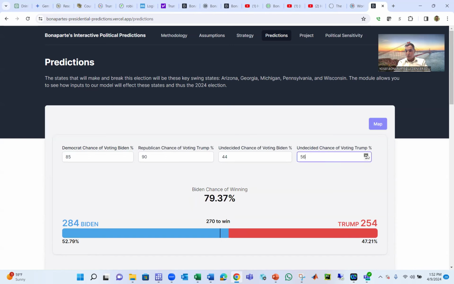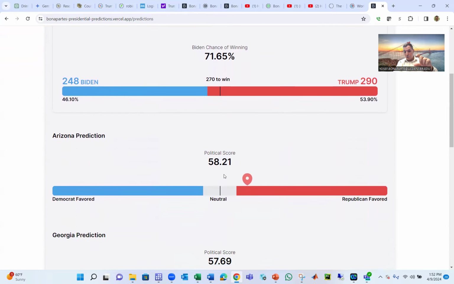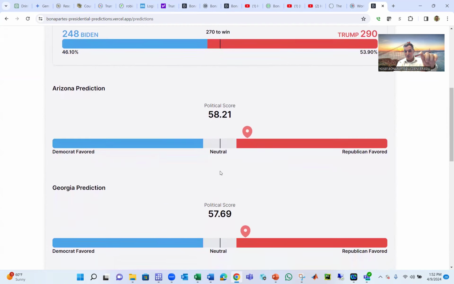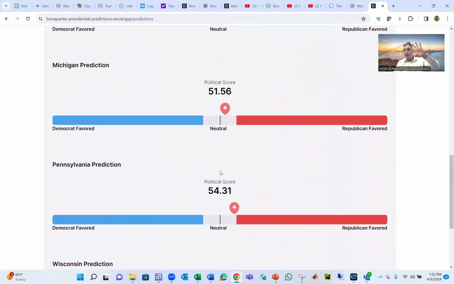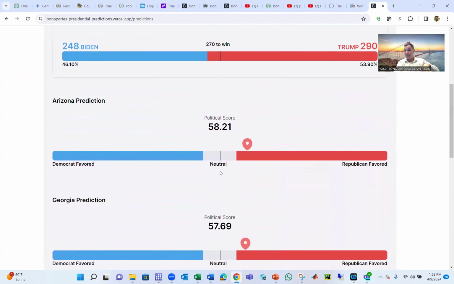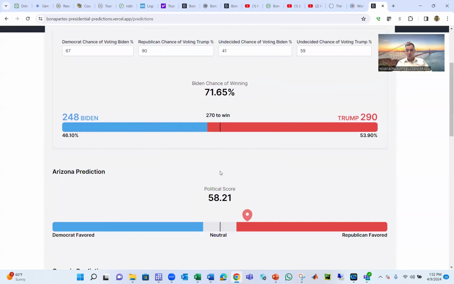If more independents break into Trump, and Democrats are angry about Gaza, Biden loses more. So you can see here that Trump is getting more delegates, but he's still not winning here, because if a state is 50% or more, I give the delegate to Trump. But remember, this is individual states: 58, 57, 51, 54, and 57. Trump has to win 4 out of these 5 states. So although he can win marginally in each state, because he has to win 4 out of the 5, that will be hard for him.